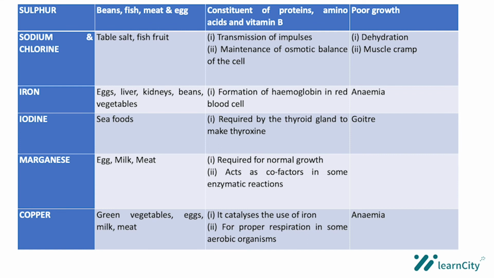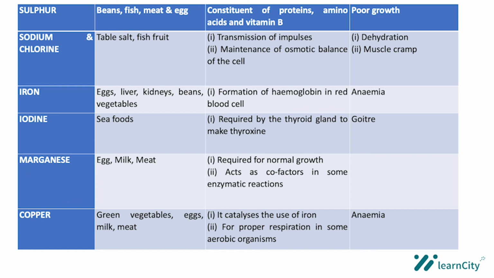Let's move on to another mineral salt, which is iodine. Sources of iodine are majorly seafoods like fish and other seafoods. The function of iodine is that it is required by the thyroid gland to make thyroxine. The deficiency symptom of iodine is goiter.